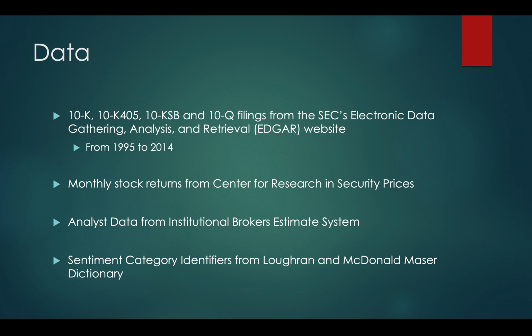The data was from 1995 to 2014. They also brought in monthly stock returns from the Center for Research in Security Prices, and analyst data from the Institutional Brokers Estimate System. Sentiment category identifiers were brought in from the Loughran and McDonald Master Dictionary.